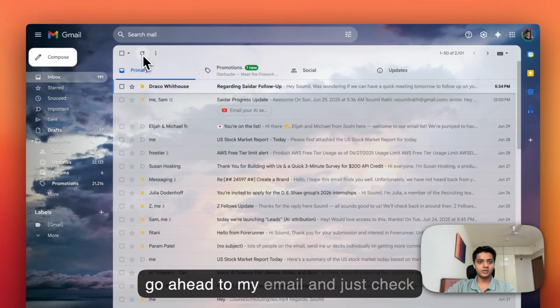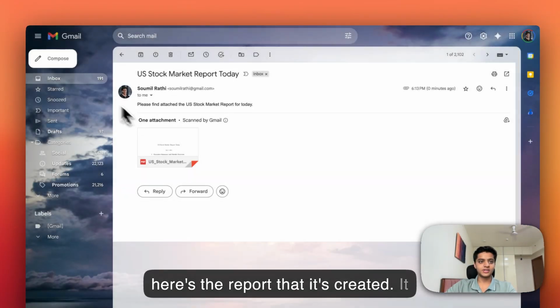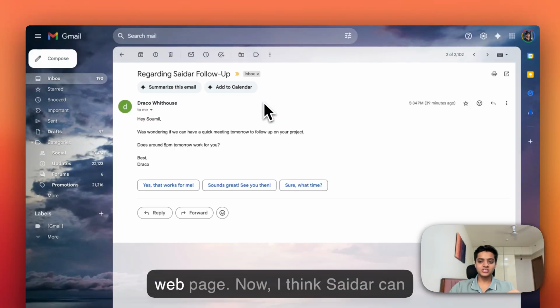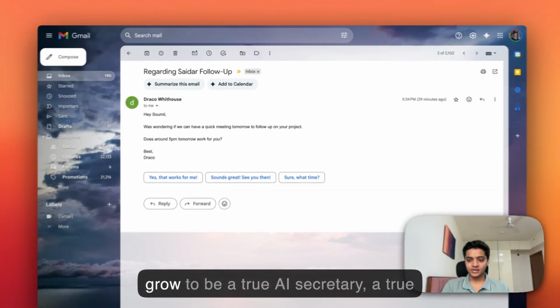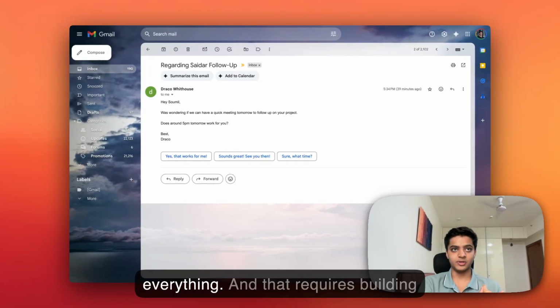I'm gonna go ahead to my email and just check out what it sent me. As you can see, here's the report that it's created. It sent me the email, and it's a successful report. But that's just a web page, right? Now, I think Saidar can grow to be a true AI secretary, a true companion for people across everything.